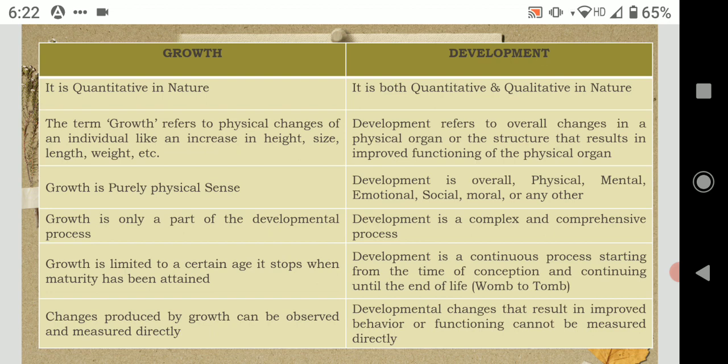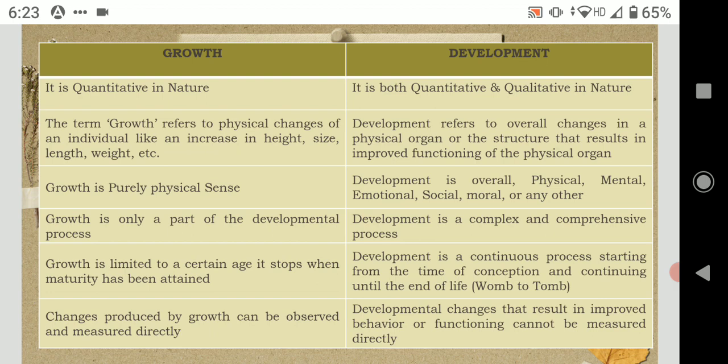The person can learn the emotional aspect, the person can learn the social aspect. There can be changes in his mental, emotional, and social aspects throughout life. That means development is a continuous process, and it begins from the womb, that is माँ के गर्भ से शुरू होकर वो कब्र तक चलता है. And that's why it is said that development is a continuous process, and it is from womb till tomb. So this is how development never stops. But growth after a period is seen to stop after a particular level of maturity is gained.